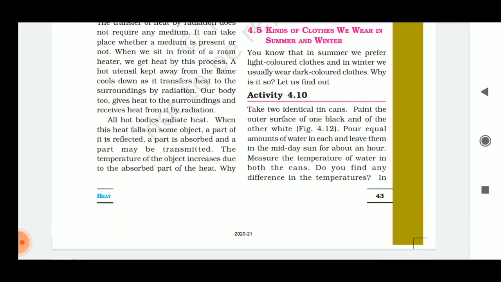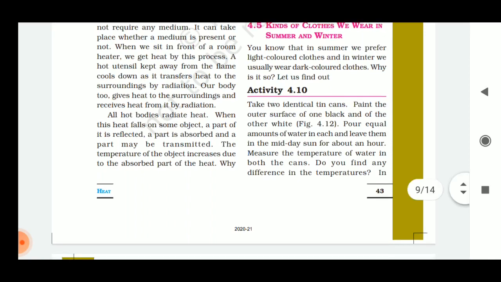All hot bodies radiate heat. When this heat falls on some object, a part of it gets reflected and a part is absorbed. Some is transmitted, some is absorbed. The temperature of the object obviously increases due to the absorbed part of the heat.